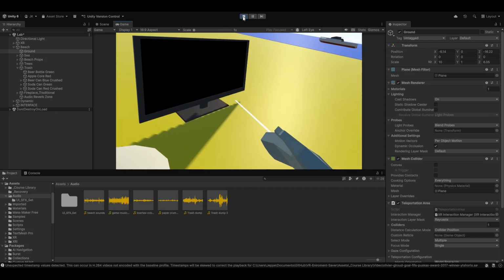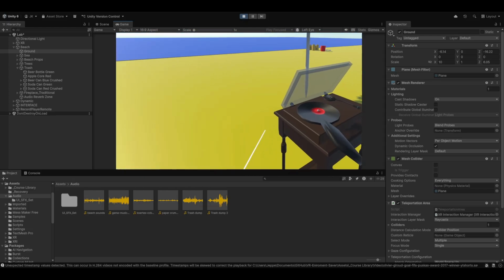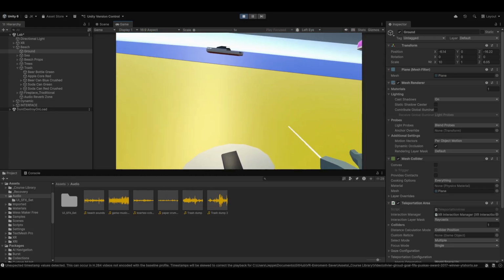which shows a goal from a football game. I've added this, which plays music. The music is actually copyrighted, so I won't play that.